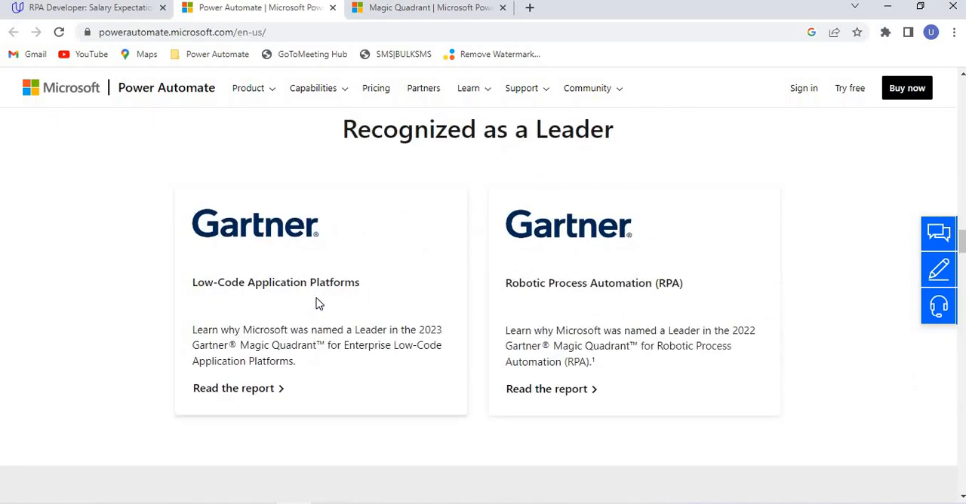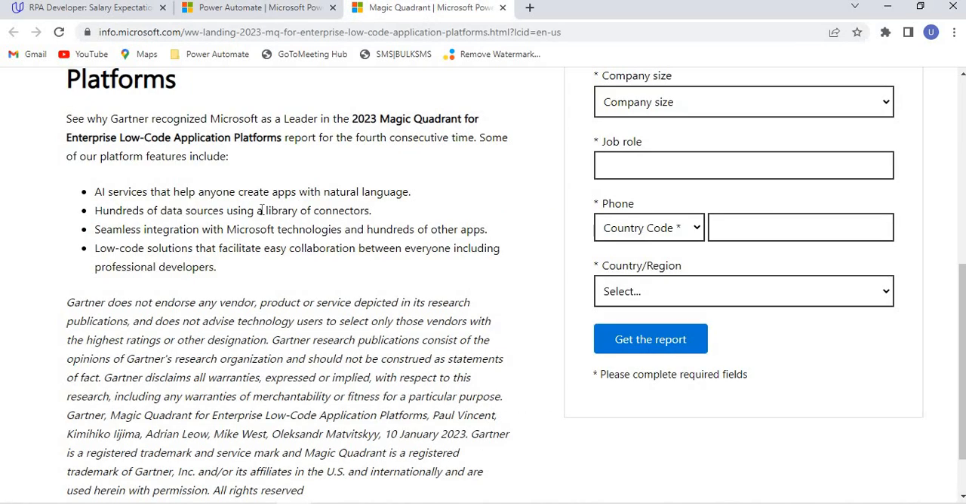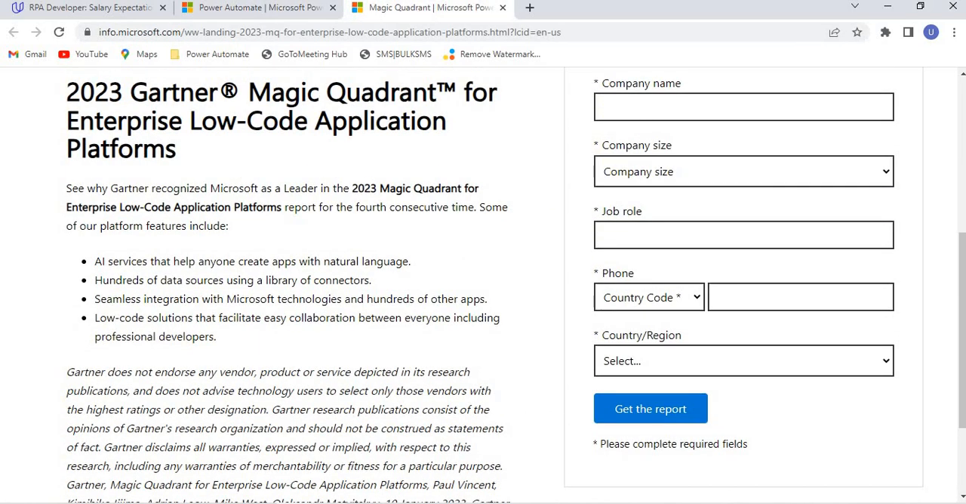And as per the Gartner report, Gartner is also one of the famous agencies. It's a low code, no code application platform, and Power Automate was a leader in the Gartner 2023 Magic Quadrant. So this is about Microsoft Power Automate.